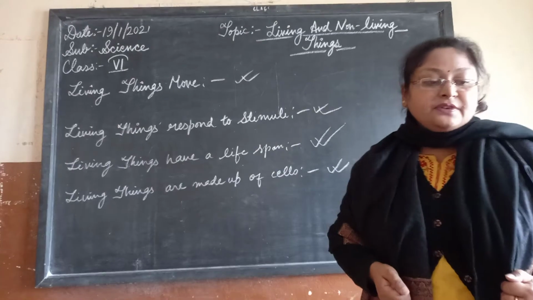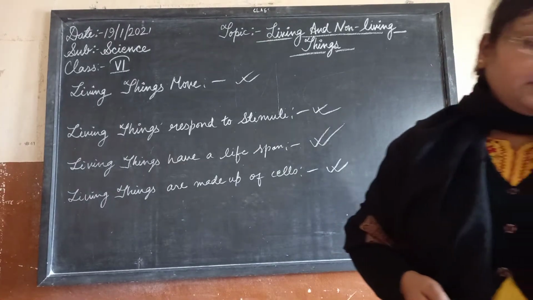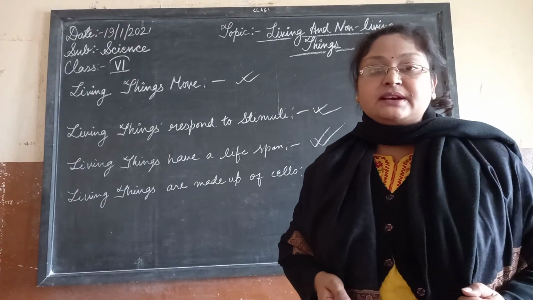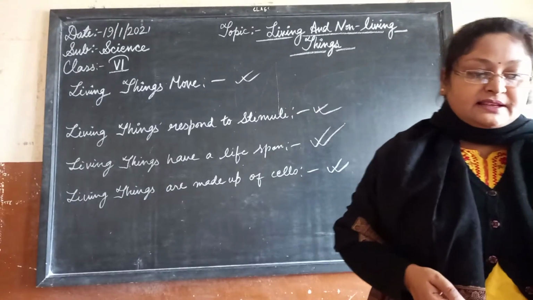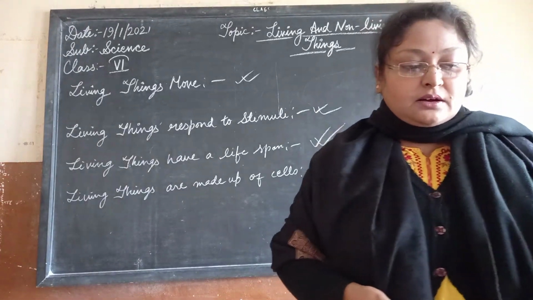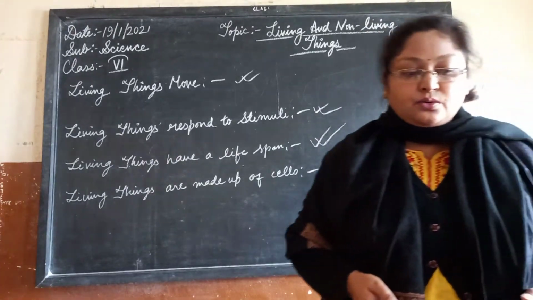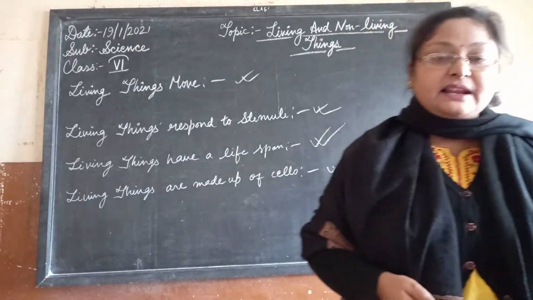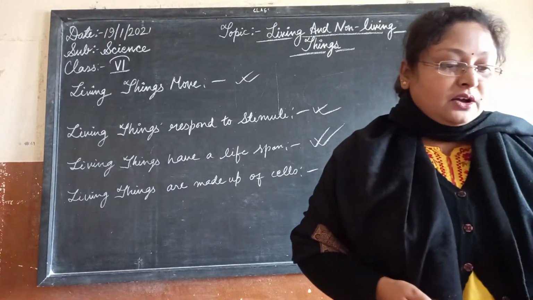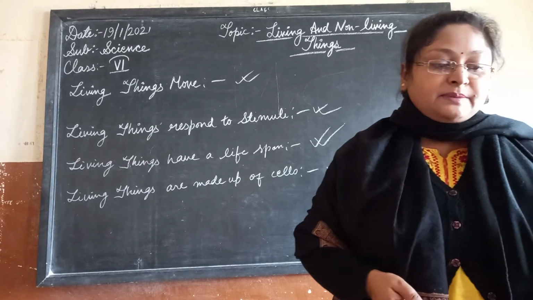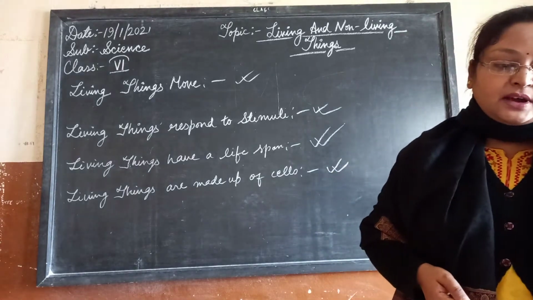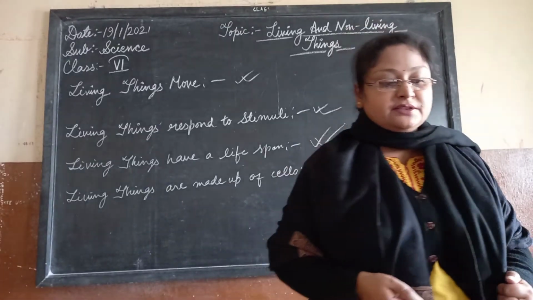Difference between plants and animals. Nutrition: plants are autotrophic and animals are heterotrophic in nature. That is, plants make their own food, and animals do not make their own food; they depend on plants and animals. Locomotion: plants do not move from one place to another and remain fixed to the soil. Animals can move from one place to another.